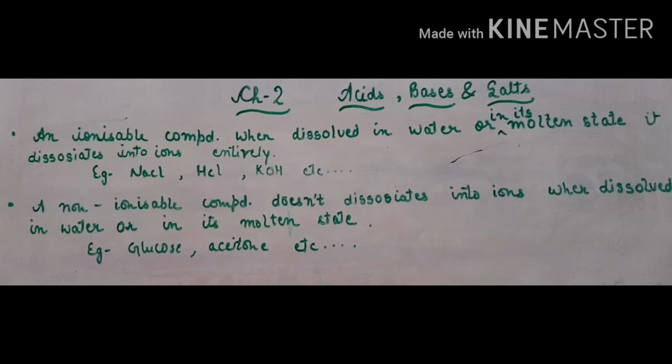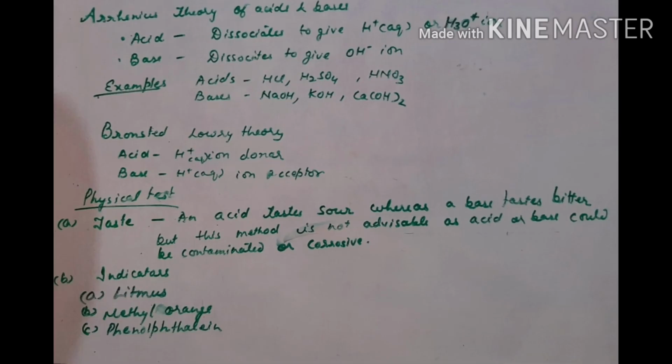There are two types of mixtures, homogeneous mixture and heterogeneous mixture. There are two types of compounds, covalent compounds and ionic compounds. Let us see what is an acid and a base.